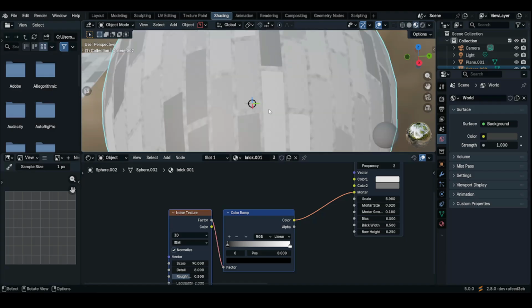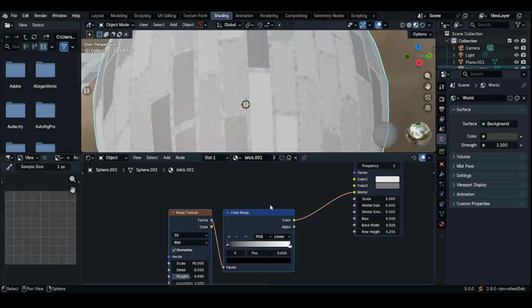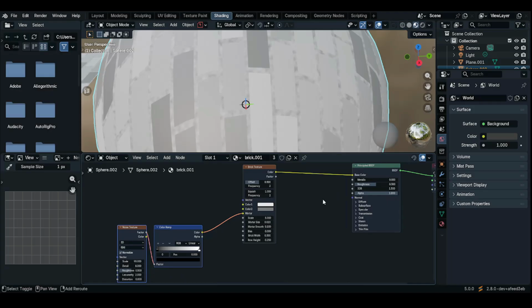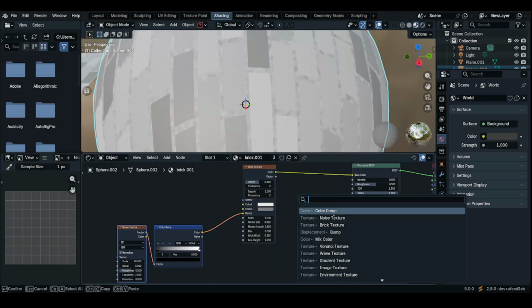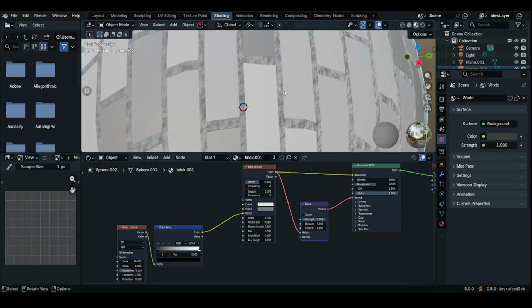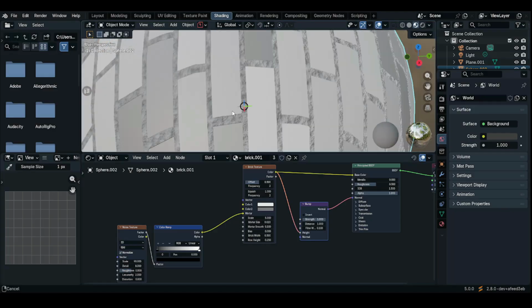Duplicate. Okay, let's see what is happening. I don't know if you can see it well, but you can see the in-betweens of each brick has this noise texture as the mortar. This would be the mortar for our brick. But in order to see it well, let's add in a bump. So Shift A, search, and add a bump node. Connect the brick texture to the height of the bump, and then normal to normal. Set the distance to 1. Perfect. Now you see we have our mortar created.